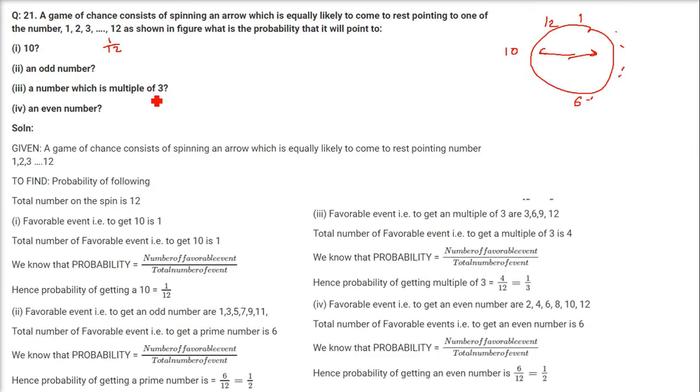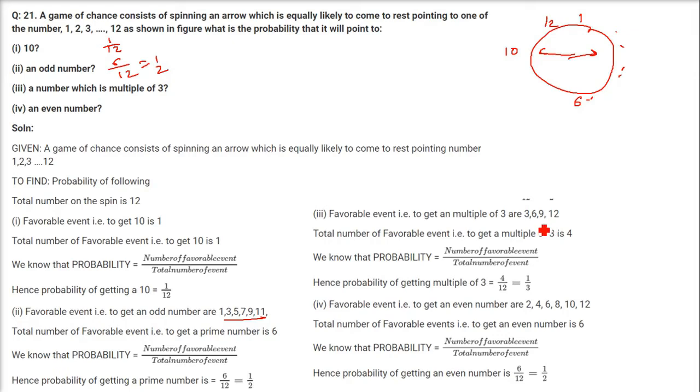An odd number. How many odd numbers are there? Let us see. 1, 3, 5, 7, 9, 11. Just count it. This is 6. So we have 6 as the count of odd numbers. And what is the total number? That is total number of possible cases 1 to 12. 6 by 12, that is half is the answer here.